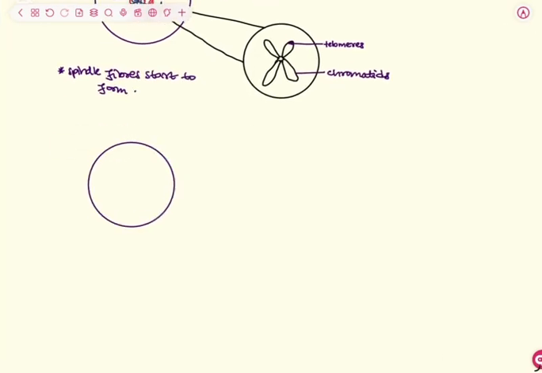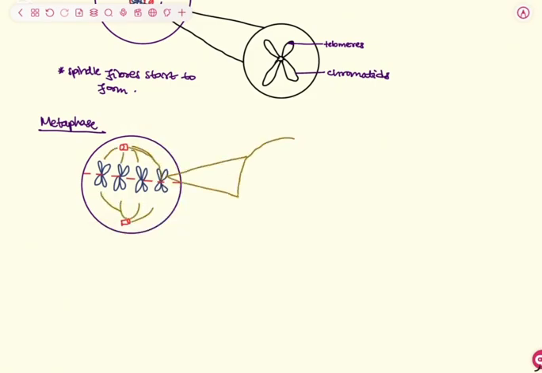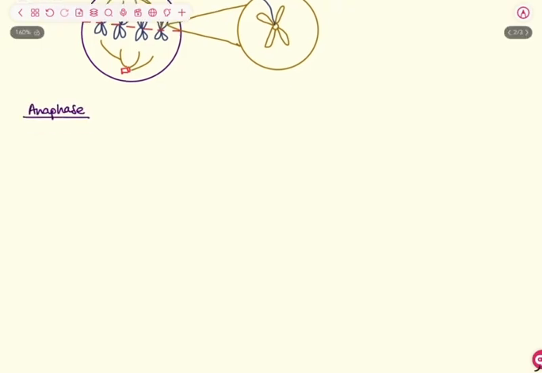By metaphase, the centrioles have already reached the poles, and so the spindle fibers begin to form. Along with that, the most important thing, the chromosomes start to line up at the cell's equator. And at this phase, the spindle fibers begin to join at the chromosome's centromere's kinetochore. That's very important for the next phase that we're about to look at, which is anaphase.